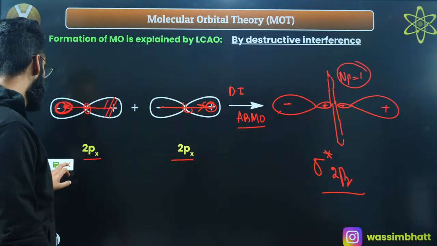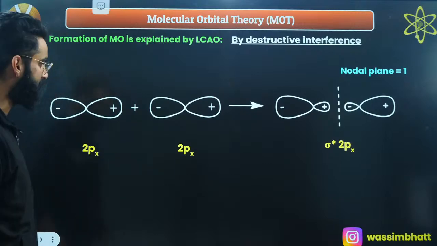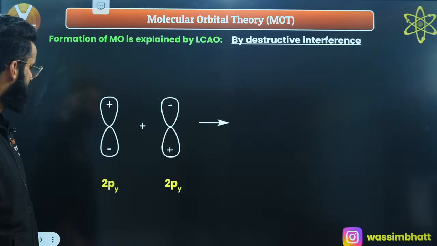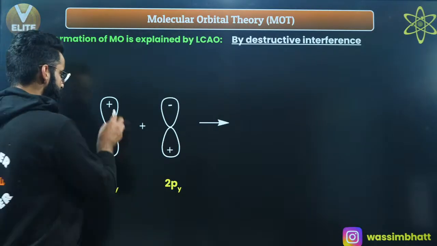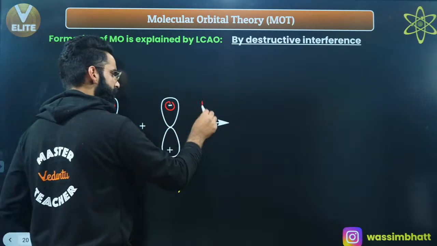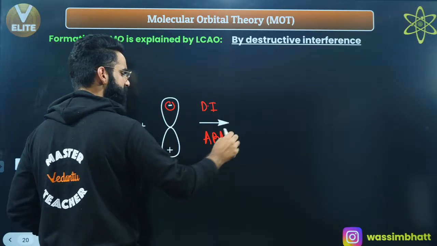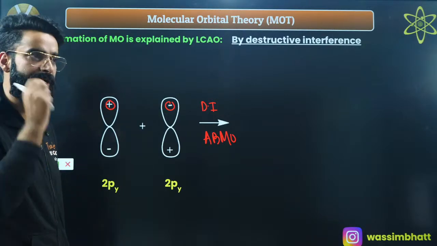Right? Let's take a few more cases so that it is clear to you. As you can see over here, there is one nodal plane, and we represent this by sigma star 2px. Yeah? Perfect. Okay, there is one more case which I'm going to show you now. See. Positive, negative. So, destructive interference. Which molecular orbital? Anti-bonding molecular orbital. Electron density will decrease in the molecular orbital, right? In the molecular orbital, electron density is going to get decreased.